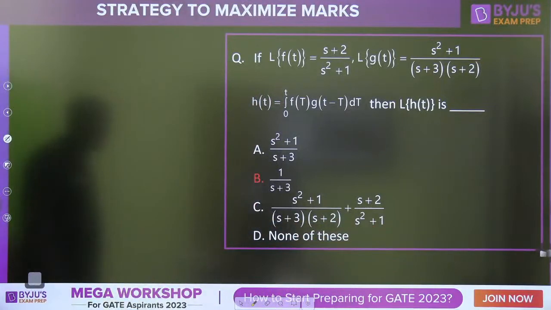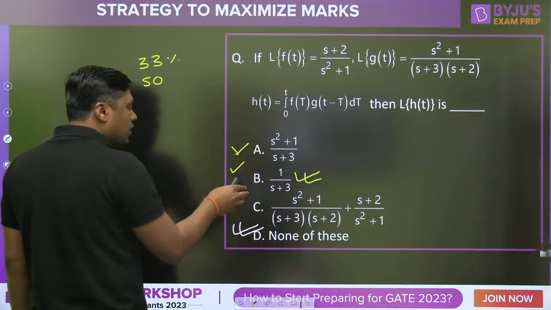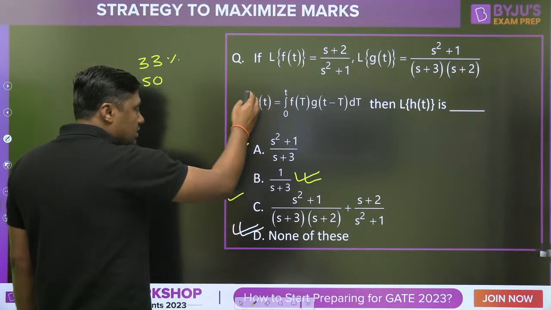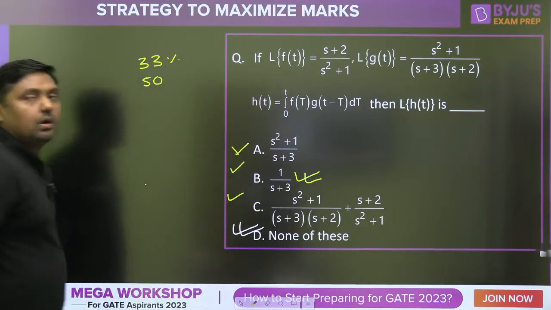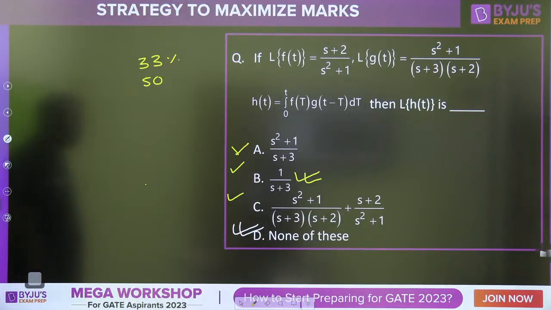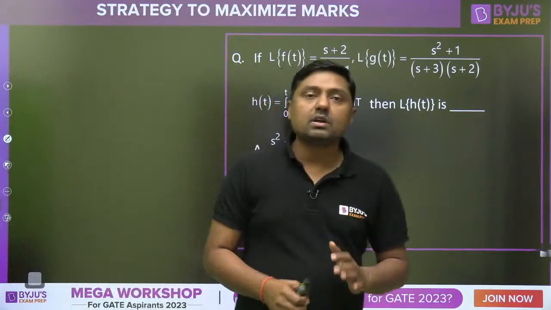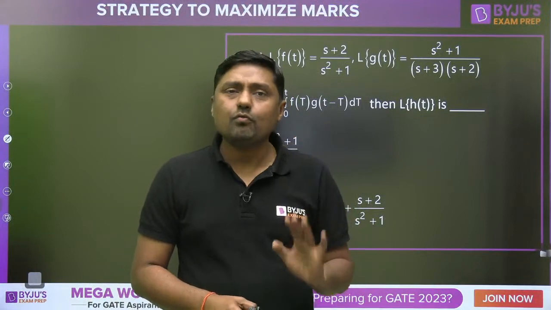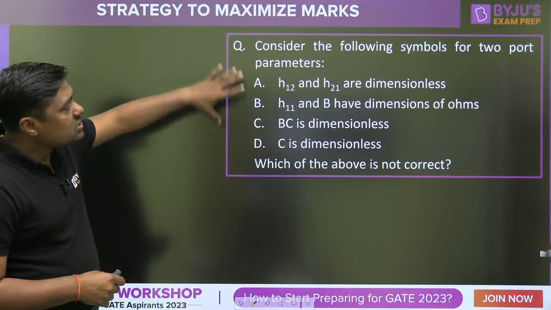Now the correct answer is no doubt B. But if you have some confusion, suppose I have no idea about the math, but it is none of this, I will definitely tick out of A, B, or C. That is called a calculated risk. But if you have no idea about all four options, then never ever attempt those types of questions. Definitely you are going to get negative marks.